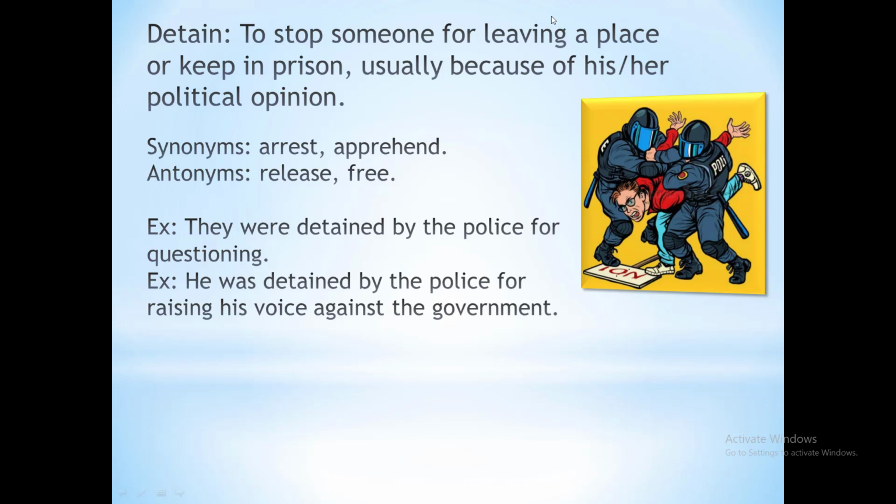See the examples. They were detained by the police for questioning, meaning they were arrested by the cops for asking questions. See the second example, which says he was detained by the police for raising his voice against the government. That means he was arrested by the police for asking questions to the government and he ended up in prison.